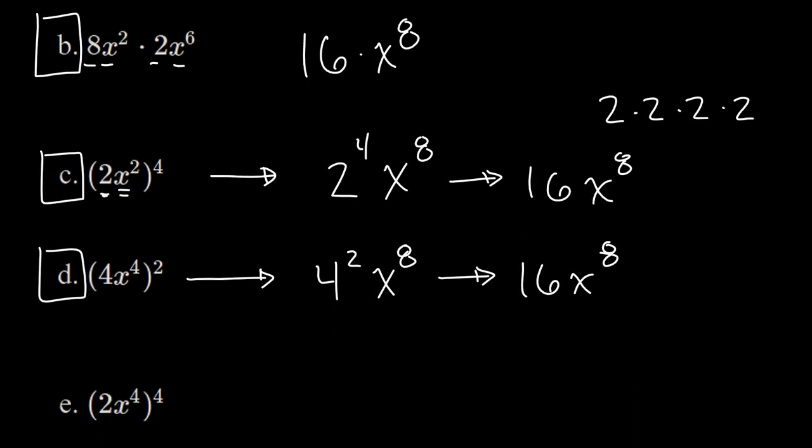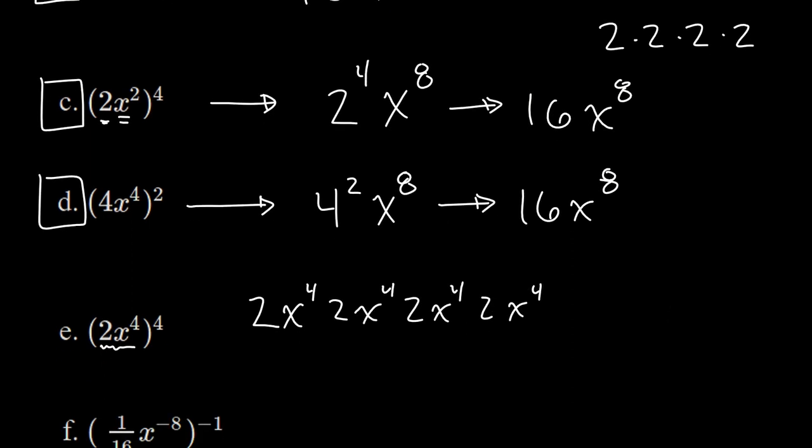Let's look at E. So on E, I have 4 identical copies of this. If I wrote it out, it's 2x to the 4th times another 2x to the 4th times another 2x to the 4th, and then one more of them, 2x to the 4th. And I can see this shortcut here. When I have 2 to the 4th power, I end up with 4 factors of 2.